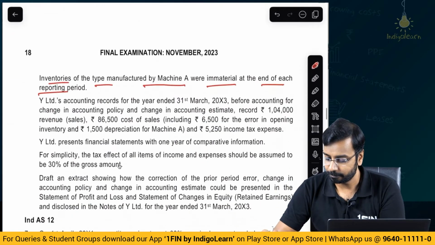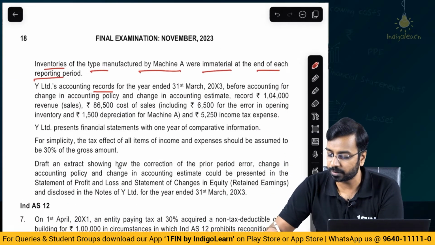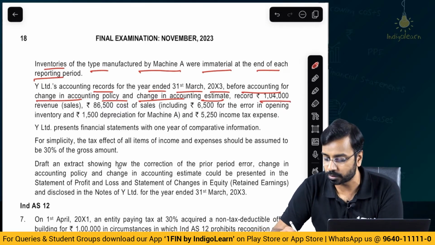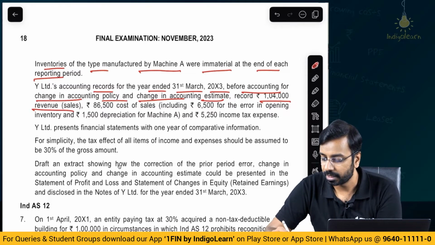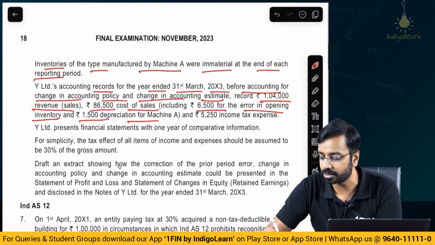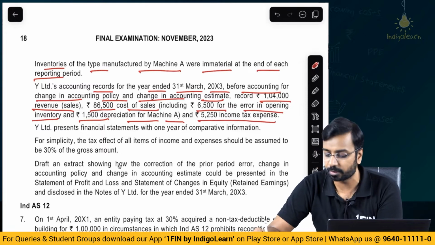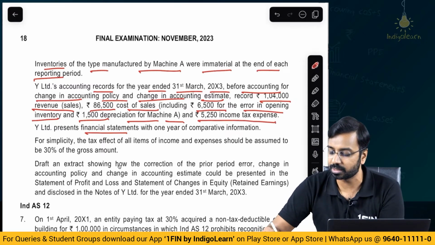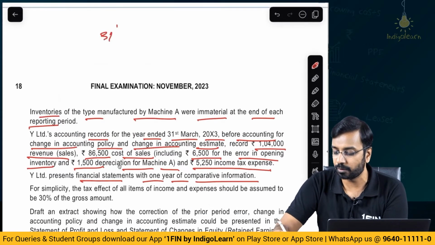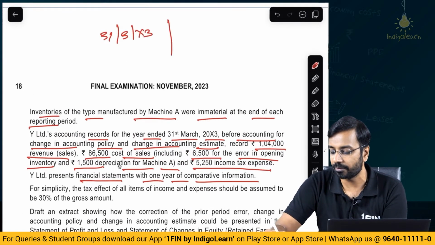Then Y Limited's accounting records for the year ended 31st March of year 3, before accounting for the change in accounting policy and change in accounting estimates, record 1,04,000 revenue, 86,500 cost of sales including 6,500 for the error in opening inventory and 1,500 depreciation for machine A, and 5,250 income tax expense. Y Limited presents financial statements with 1 year of comparative information. So for 31st March of year 3, they have comparative information on 31st of March of year 2 as well.